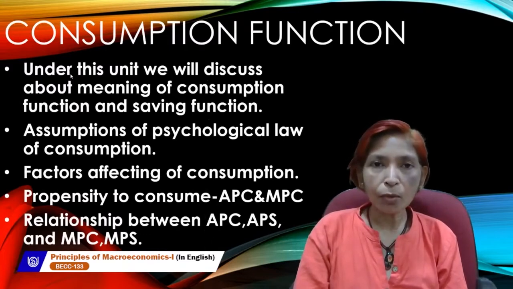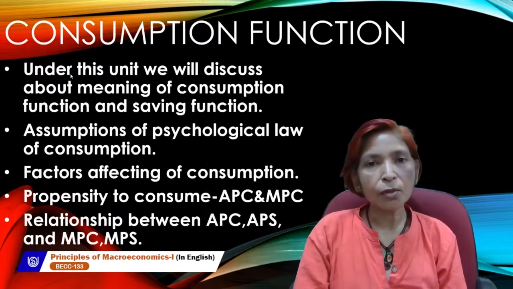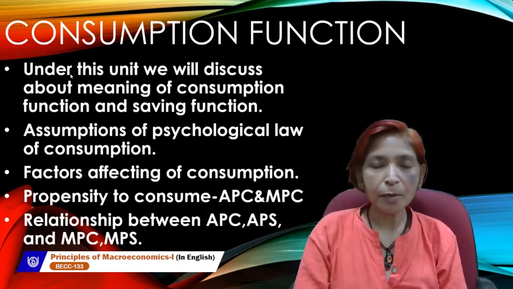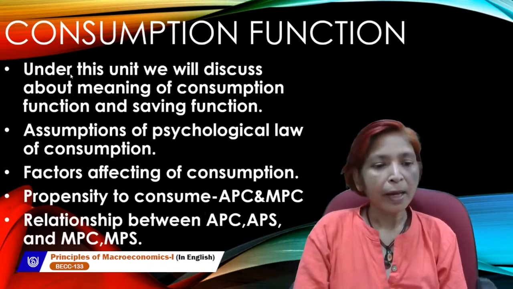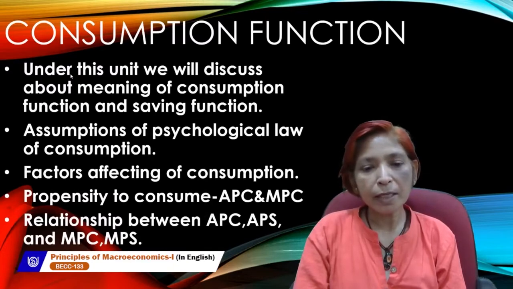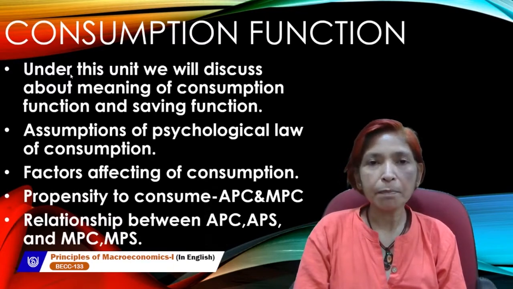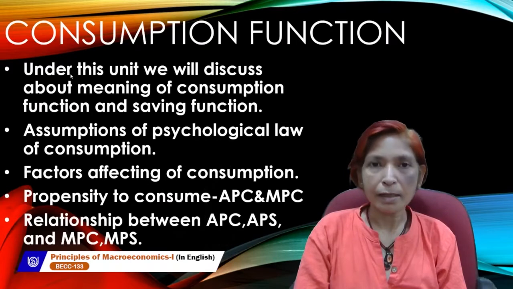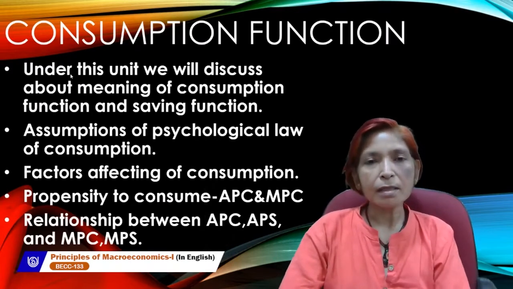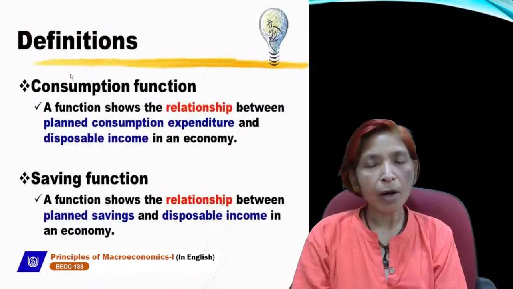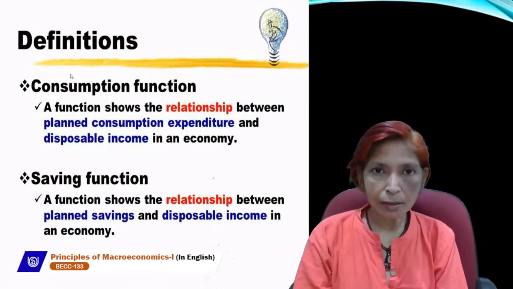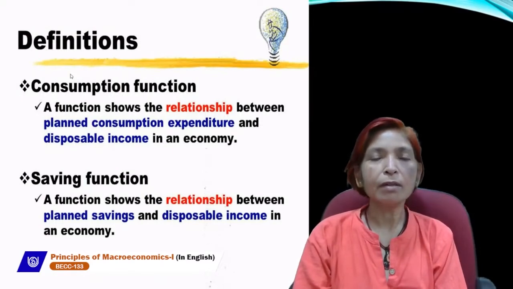This topic will also be discussed in this unit. Next is propensity to consume. Propensity to consume has two types: average propensity to consume and marginal propensity to consume. That will also be discussed in this unit, along with the relationship between APC, APS, MPC, and MPS. This topic, consumption function, is very important. Under this topic, we will know what consumption is and what the consumption function is.